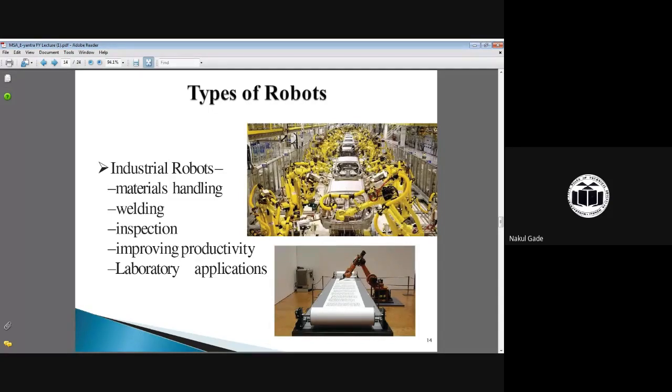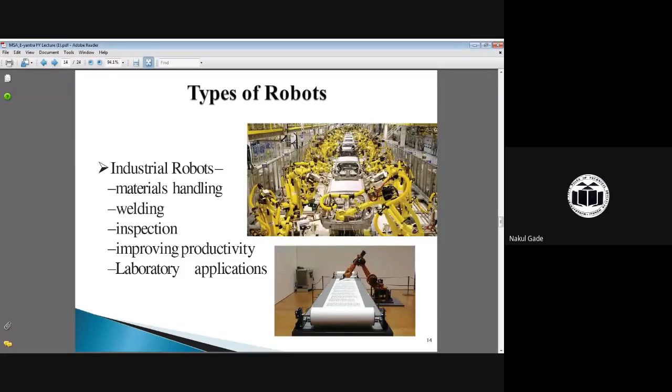Then some types of robots are used to improve productivity. Man or labor have less efficiency or productivity, but a robot can increase the productivity by completing the task in minimum time more smoothly.